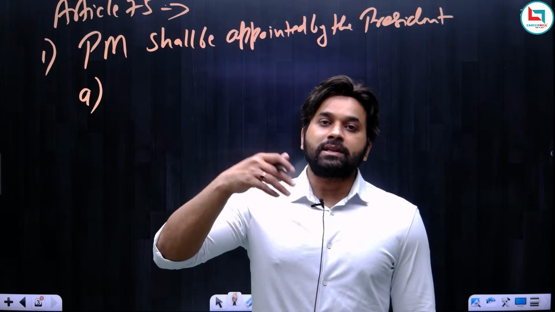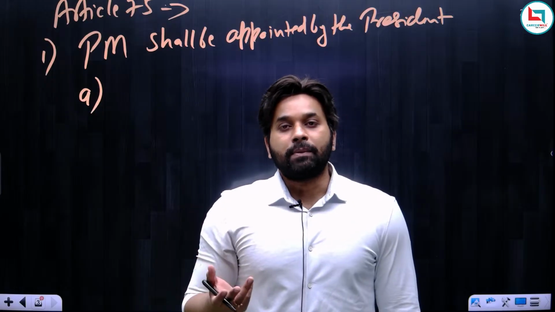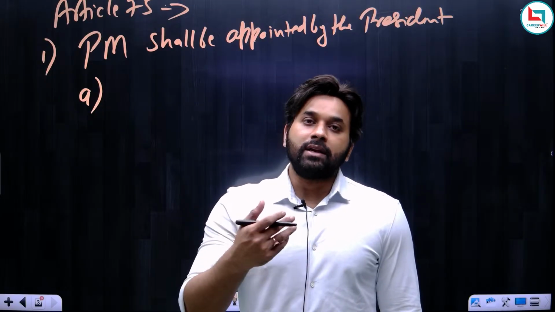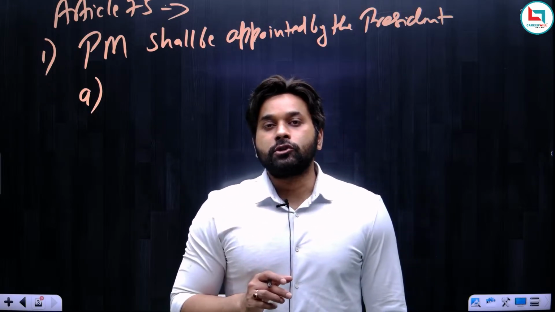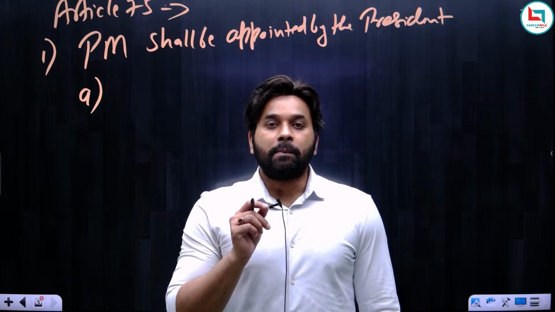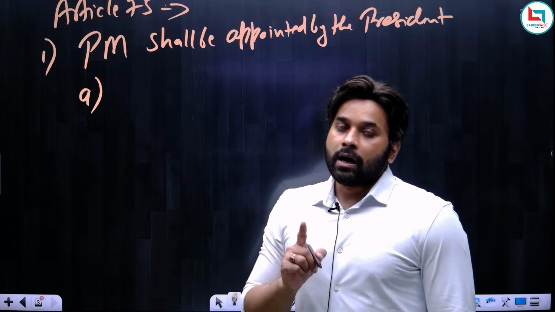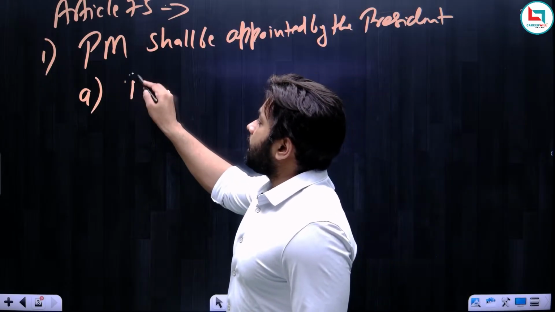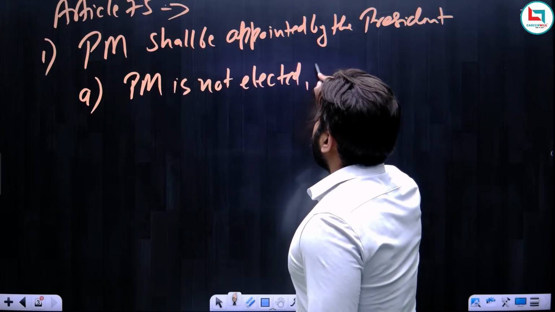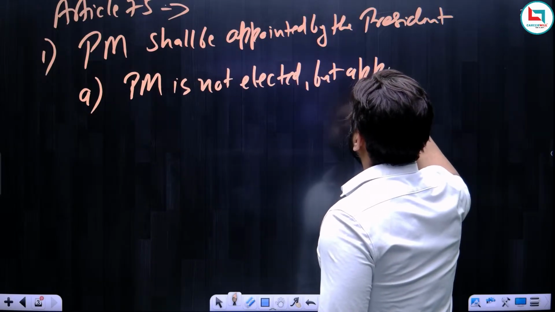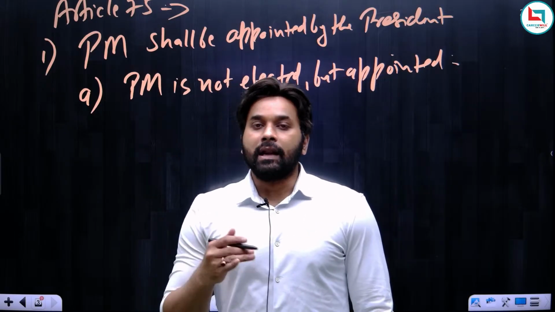There is a general misconception that we have given the vote, and that is why the Prime Minister is elected in our country. We usually say in this way that the Prime Minister is elected, but the fact is that according to the Constitution, the Prime Minister is not elected but appointed, and this article is the proof. So the first thing you should remember under Article 75 is that the PM is not elected but appointed.